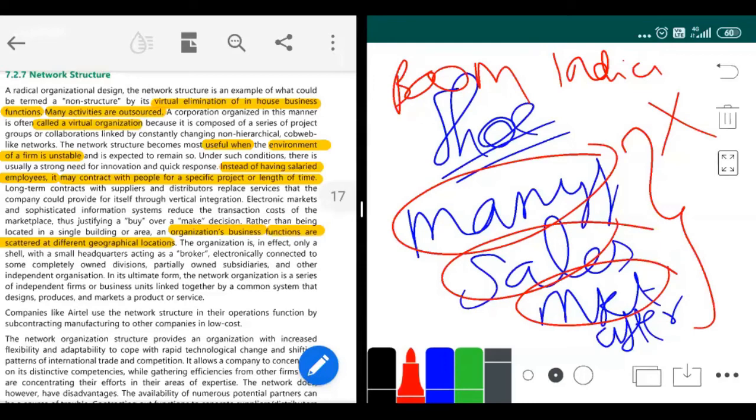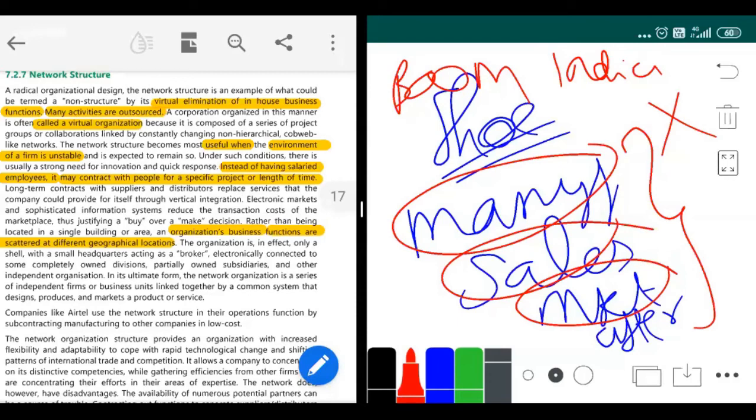So what happens here is that any day if I want to cut the contract, I can cut it. But if it's in my own company, for customer care I would have bought machines, telephones, computers, laptops, and whenever I wish, I cannot suddenly close them. So this is for those companies whose environment is rapidly changing, and who want to be able to shut down as and when they want.